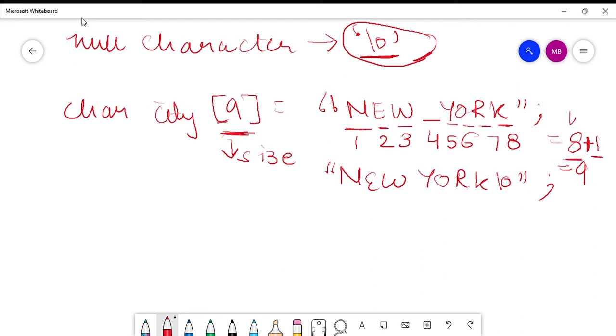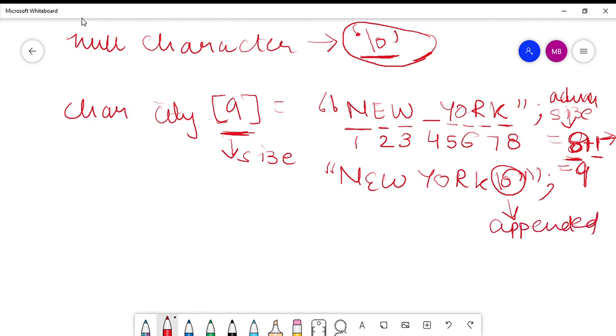So if the actual size is 8, then 1 will be appended as an extra, and the size of the character array will be 9, for this null character which is appended at the end of the string, right? So this is the concept.